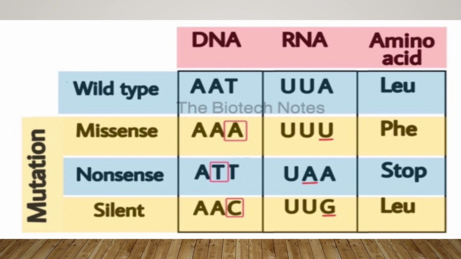Then silent mutation, which does not affect the protein sequence. Here AAT is the wild type. After silent mutation, it becomes AAC. But when its RNA is transcribed, it codes for the amino acid leucine, which is similar to the wild type.